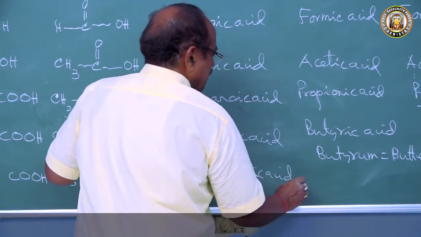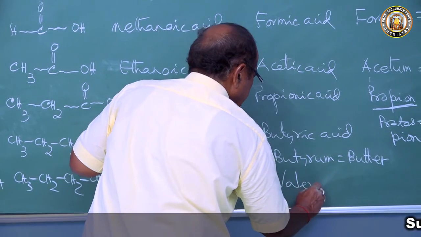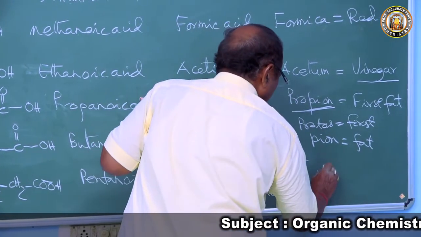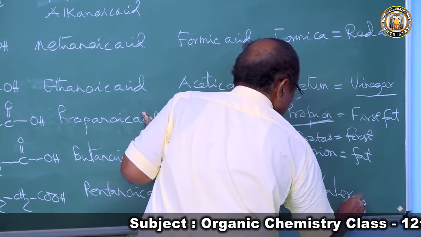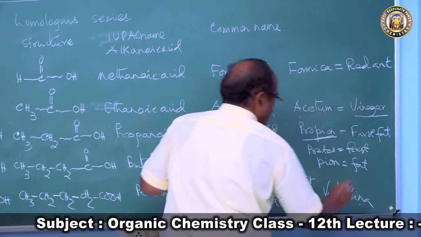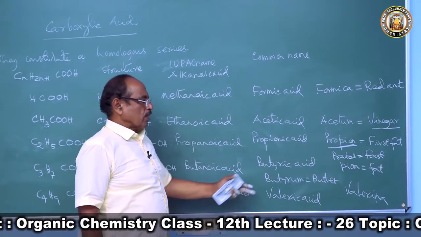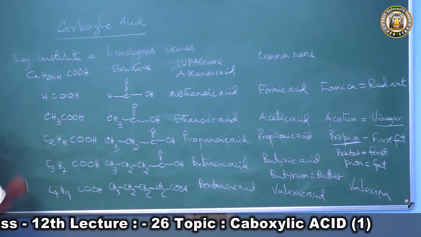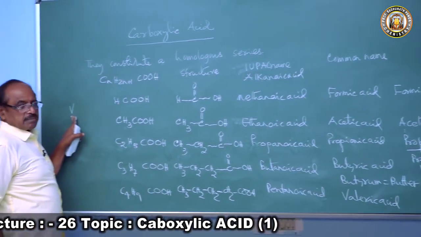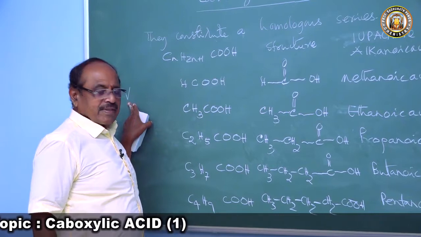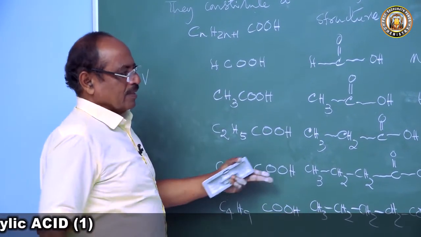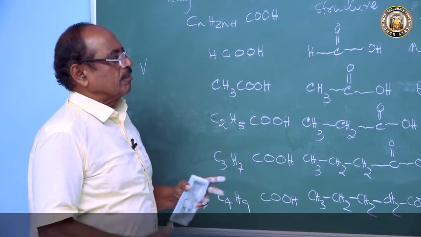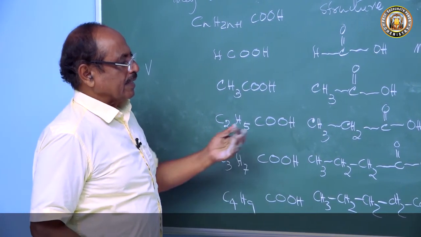It is called valeric acid because it occurs in valerina. The name of the fat is valerina, so it is called valeric acid. Very strange coincidence: letter V stands for 5, and there are 5 carbon atoms. It is a coincidence, not anything else. So it is called valeric acid, and valerina is the fat.